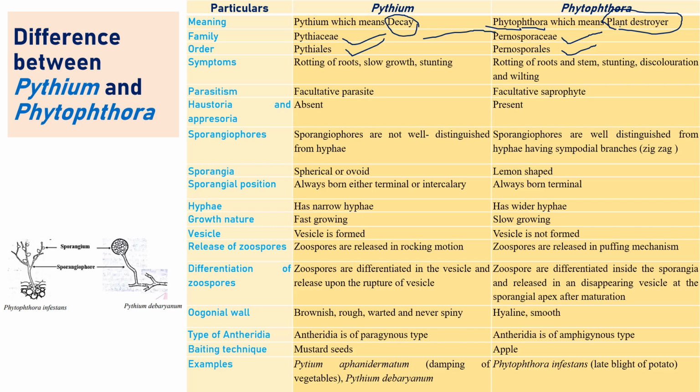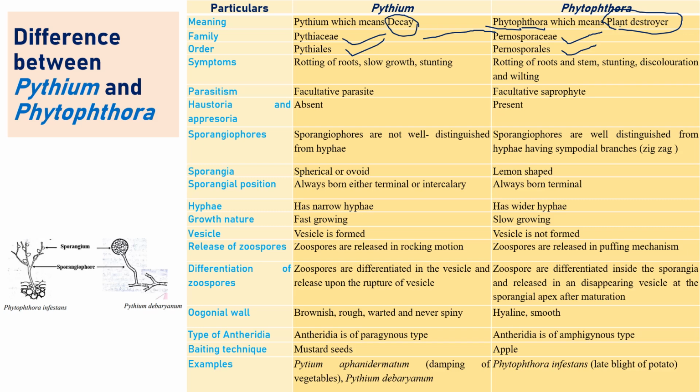Regarding symptoms, the very common symptom of Pythium is decaying or rotting of roots, stunted growth, or death of seedlings before or after germination from the soil region. That is a very important symptom of Pythium. Phytophthora produces more or less similar symptoms with slight variations: rotting of stems, discolorations, wilting of plants, or water soaked lesions on the leaf. If you see potato, we can observe such symptoms in decaying potato.